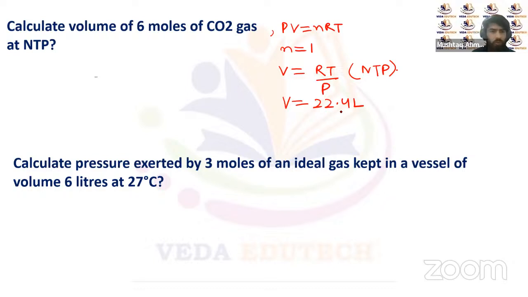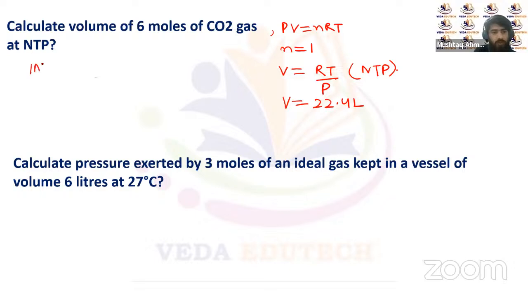So we have to calculate the volume of 6 moles of carbon dioxide gas. One mole contains 22.4 liters of volume, right? So 6 moles at NTP will occupy 6 times this volume.